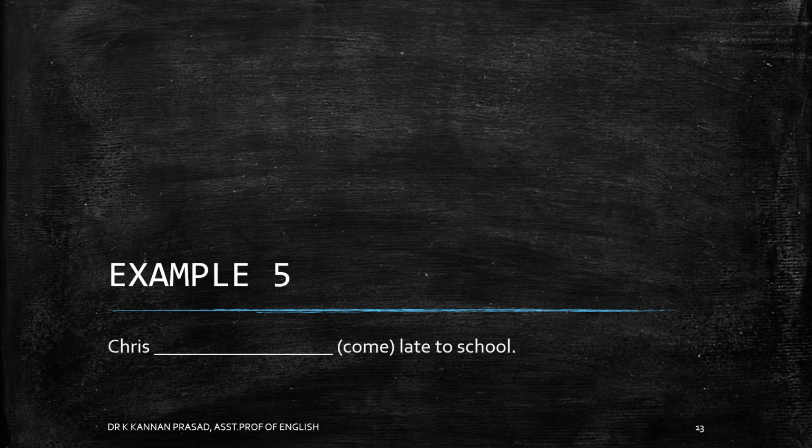The fifth example. Past participle form of come is come also. The sentence does not make reference to the future. So we can rule out future perfect tense. Chris is late to school. But it is more of a sentence which says a fact rather than telling that Chris is late to school today. So we can rule out present perfect tense. Hence the solution is Chris had come late to school after employing past perfect tense.